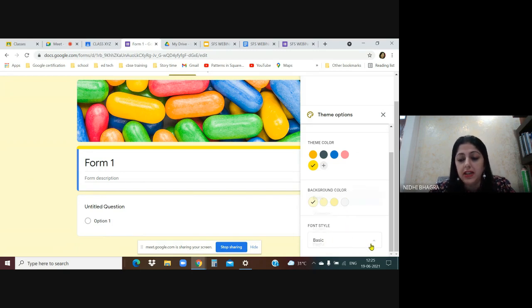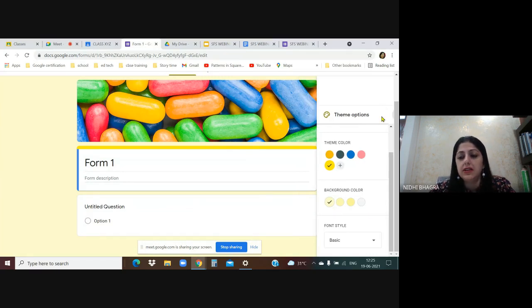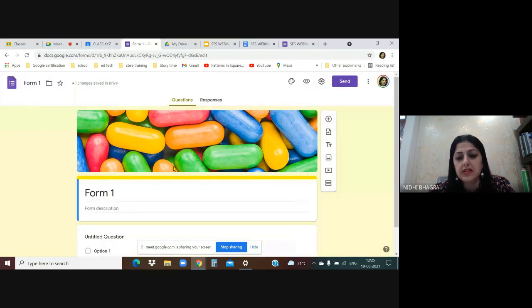Font style. There are 4 font styles: basic, decorative, formal, and playful. So the best is basic. I think it's the best out of all 4. So the theme is done. We have customized it. The next option to customize is preview, that I will be telling you in a while. When we create the form, then afterwards we'll see the preview of the form.